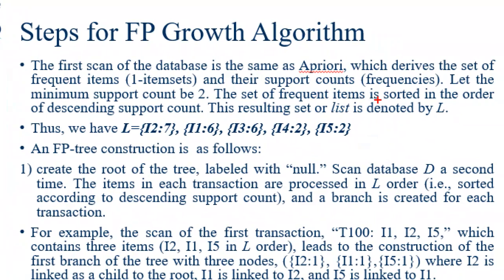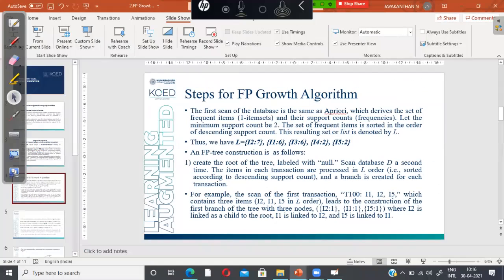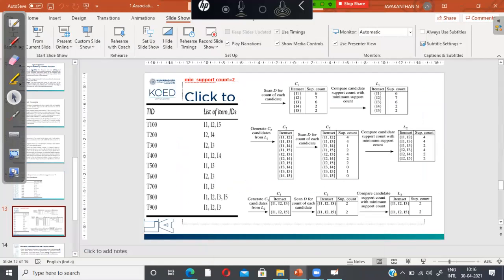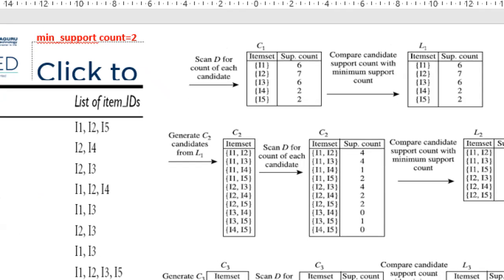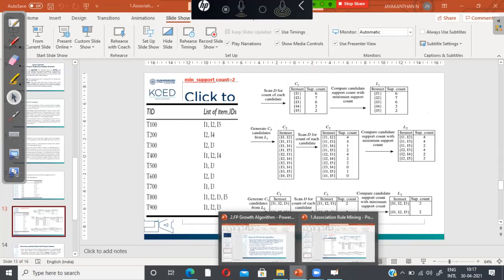The set of frequent itemsets is sorted in the order of descending support count. For example, the frequent itemset is given here. It is sorted in descending order based on support count. Descending means I2 with 7 comes first, followed by I1 with 6, followed by I3 with 6, followed by I4 with 2, followed by I5. So in this order, we have to sort them. This is the second step.